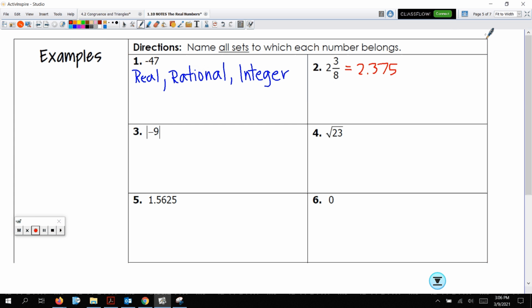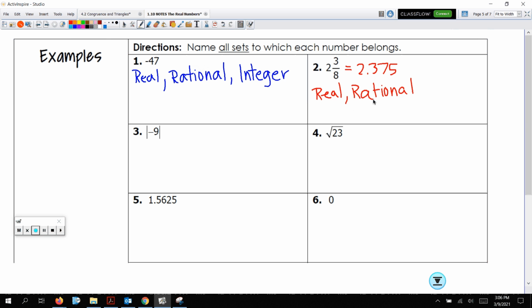So let us begin. First off, we know it's real. It's also rational because it terminates. Now, we go down the list. Is it an integer? No, because it's a decimal, silly, so it's only real and rational. And that rational really is making me, I don't like the way that looks. I'm so sorry, guys.